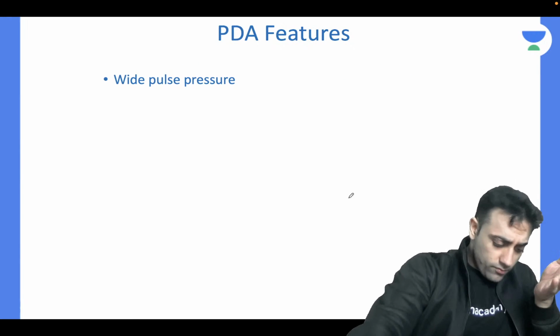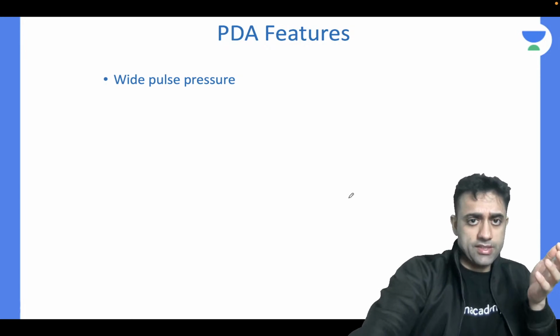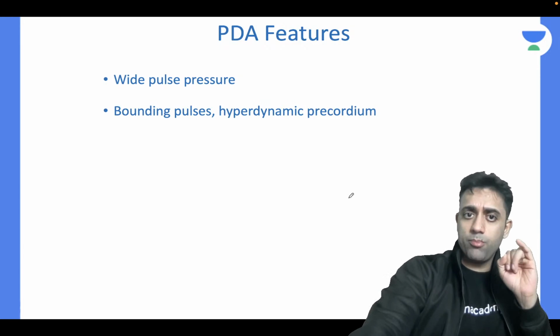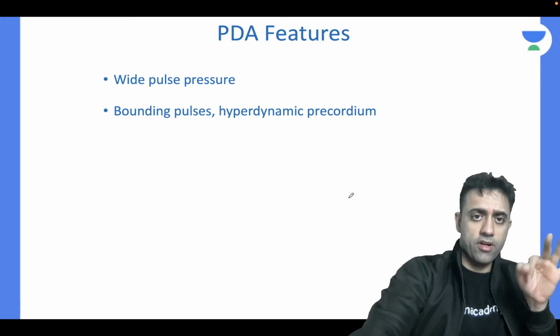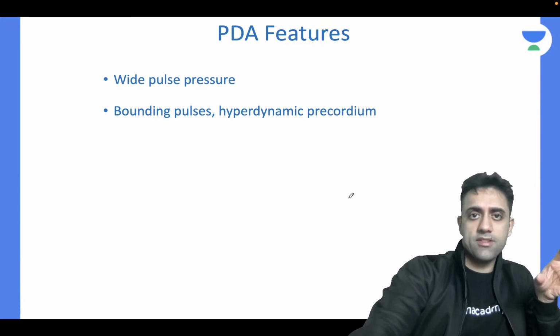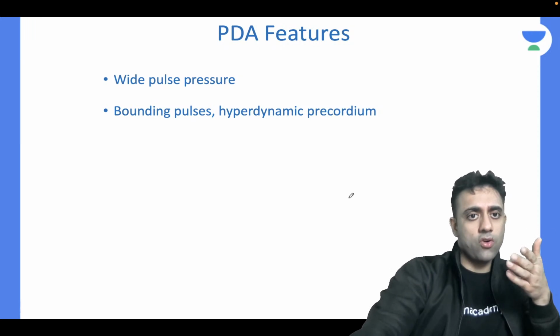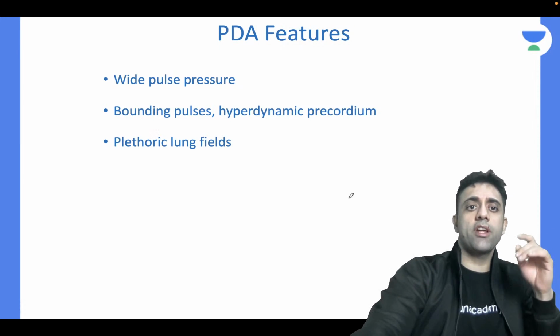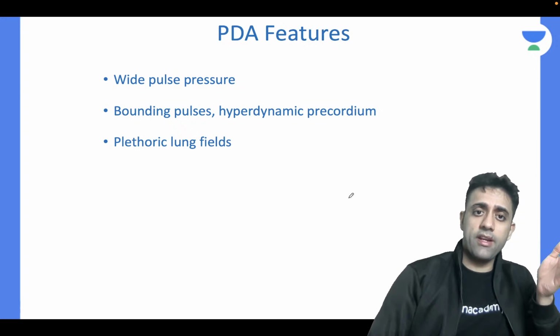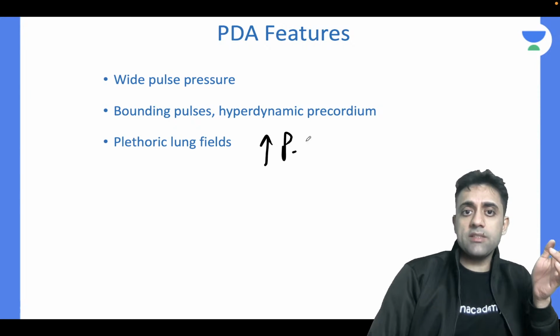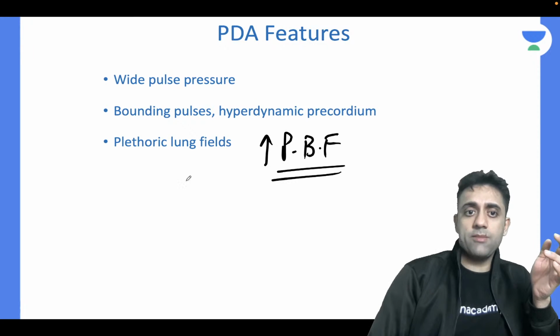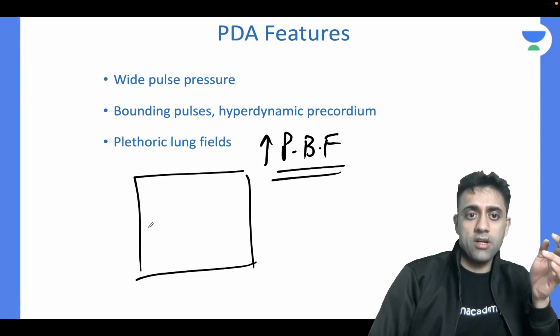So the clinical features of patent ductus arteriosus, we have covered: wide pulse pressure, bounding pulses, hyperdynamic precordium. See, once you understand the concept and study, you do not forget it. Heart rate will increase, so bounding pulses, hyperdynamic precordium, plethoric lung fields. What is plethoric lung fields for newcomers? Increased pulmonary blood flow. If you're a newcomer, you know that, right?